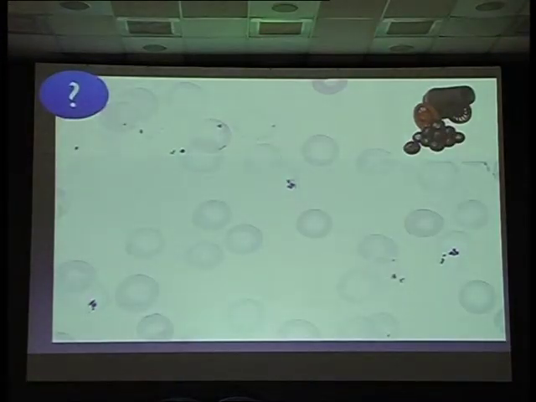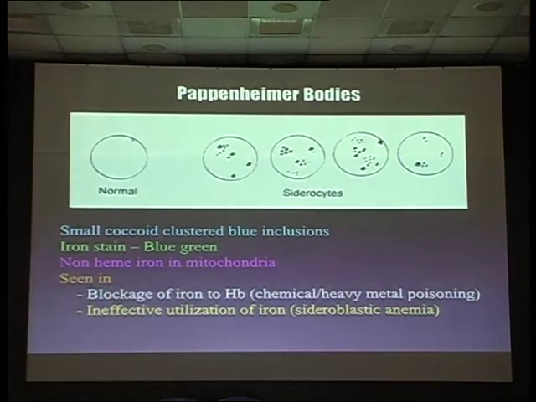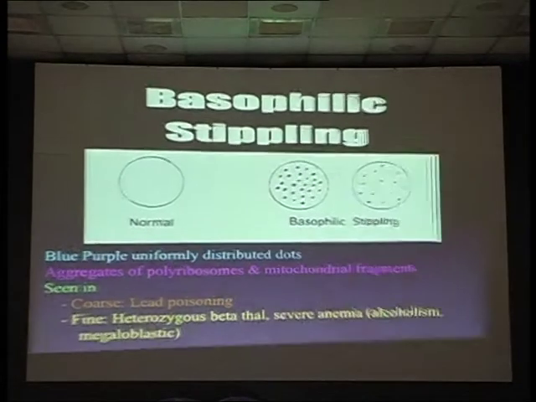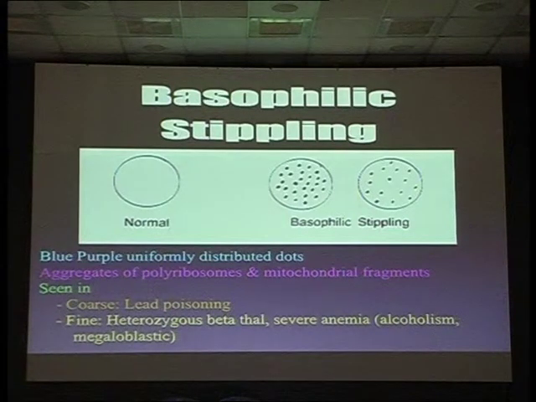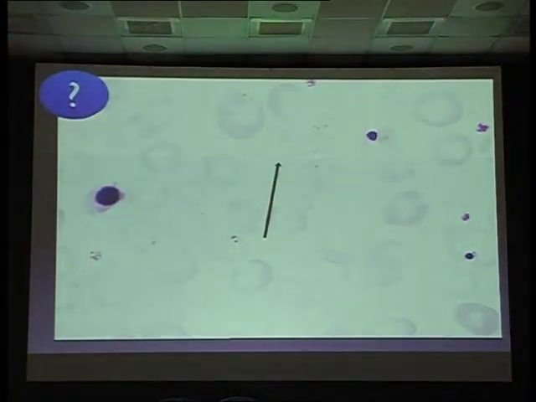And the other thing is the cannonball appearance. These are Pappenheimer bodies, and you see them in blockage of iron to hemoglobin, any heavy metal poisoning, or sideroblastic anemia. They will be like cannonballs clustered together. And the other thing here is like a stippling, blue in color, basophilic stippling. You mainly see it in lead poisoning, very important. In beta thalassemia and any severe anemia, you may see basophilic stippling, and these are aggregates of polyribosomes and mitochondrial fragments.